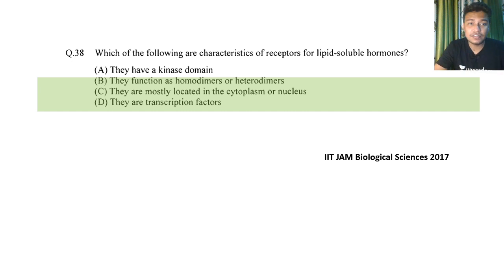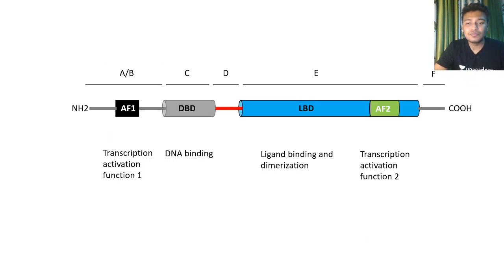So again, another MSQ question. So see the benefit. Almost each year, they ask a question. In 2021, they also have asked a cell signaling question in the section. So if you are able to answer this correctly, you gain 2 marks, and that's brilliant, right? Okay, now let's move on. The detailed discussion about nuclear receptors you can find in another video, so I'm not discussing it in detail, but this kind of overview would help you to understand, okay, I have to read this topic, I have to solve it as a priority, etc.